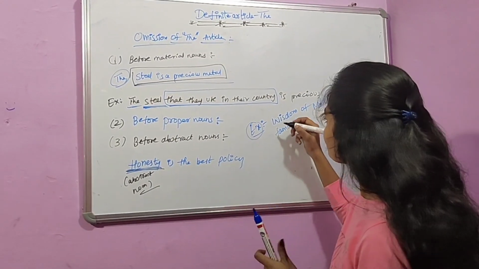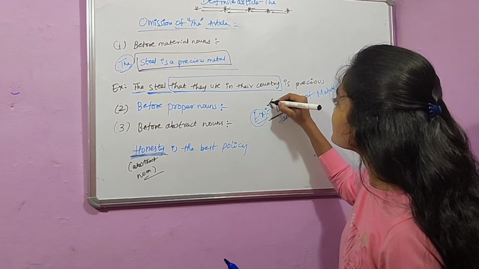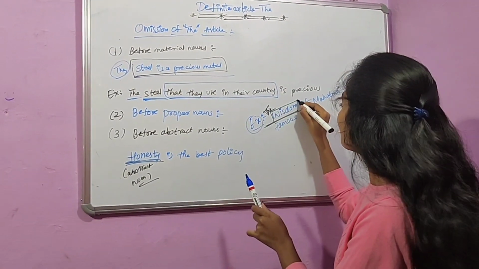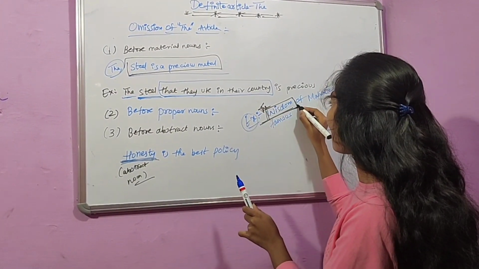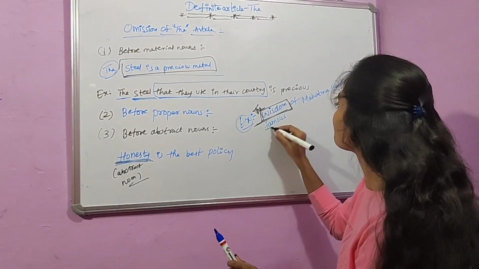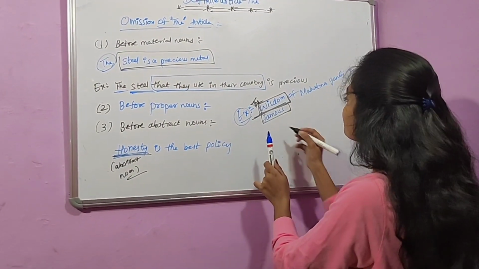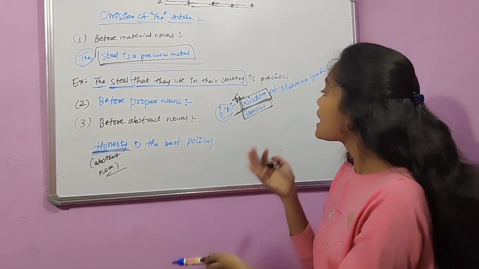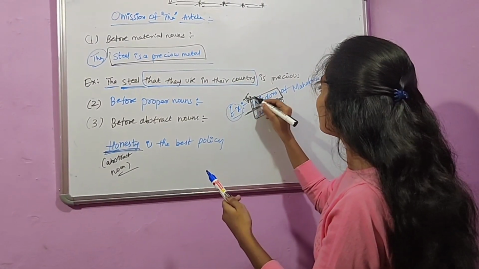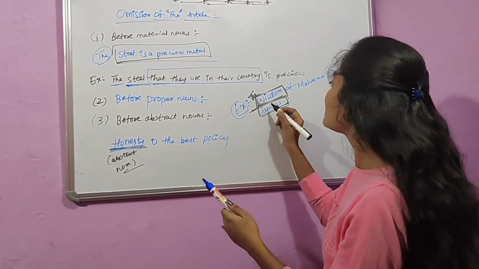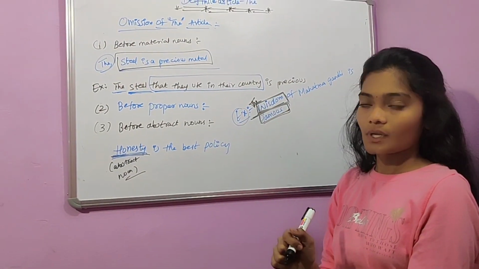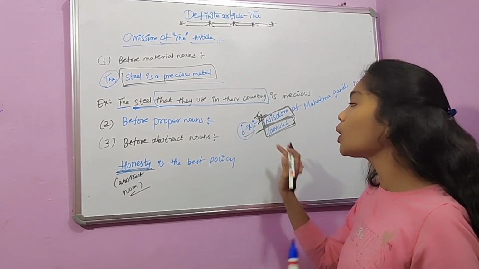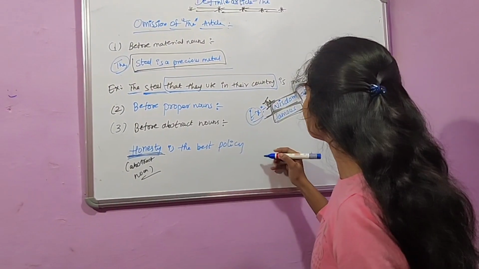Here if you observe, we use "the" before wisdom because the word wisdom is qualified by the adjective famous. Here, the word famous qualifies the wisdom. Therefore, we use the article before the abstract noun wisdom.